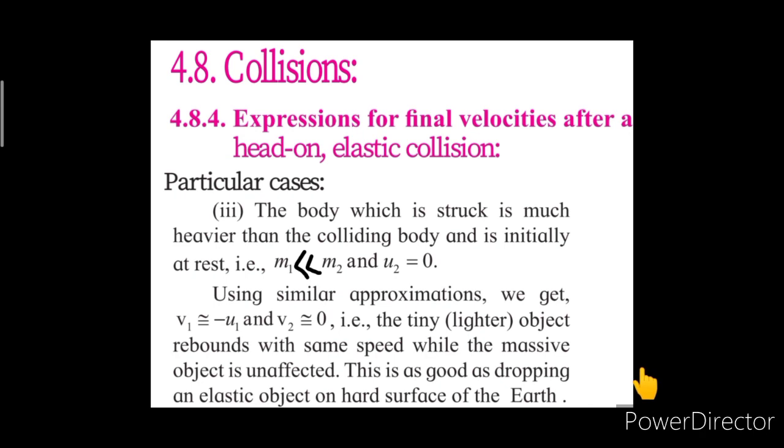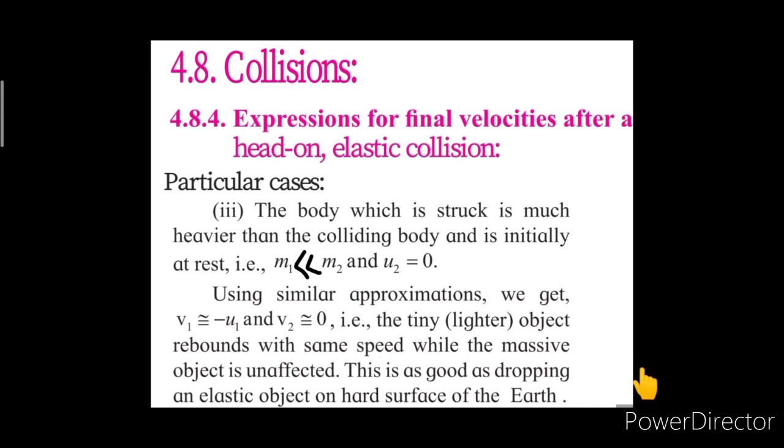That means over here the tiny or the lighter object rebounds with the same speed while the massive object is unaffected. Over here the struck body is much heavier, that is m2 is much heavier than m1. So when m1 is making collision with m2, m2, as it is at rest, will remain at rest, but m1 is now moving with the same speed as its initial velocity but in the opposite direction.